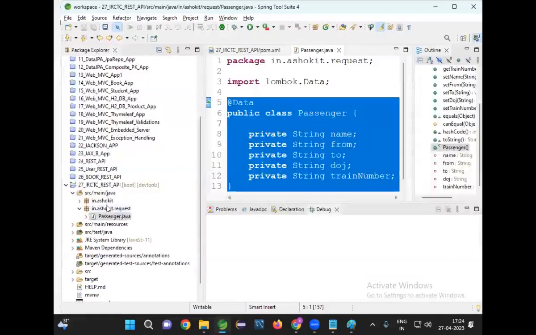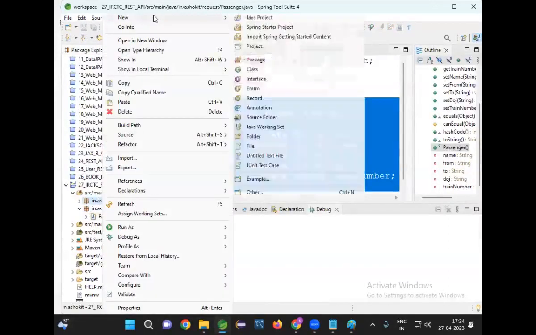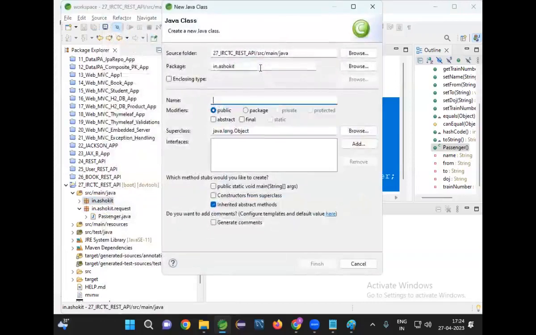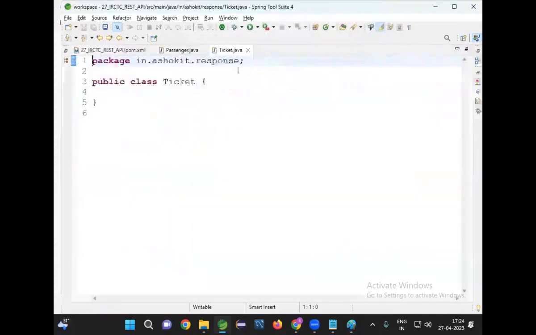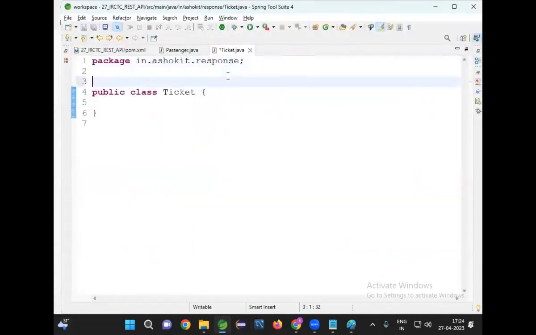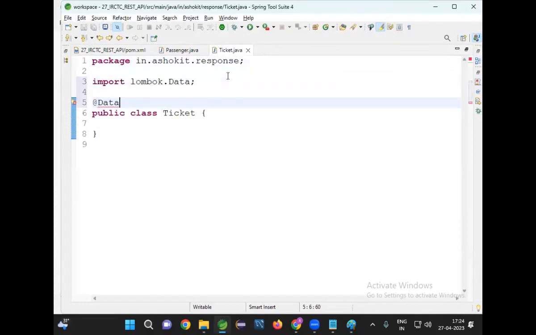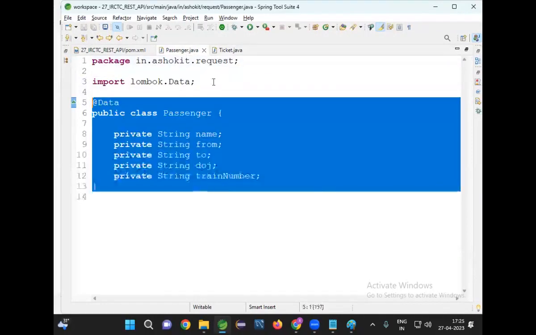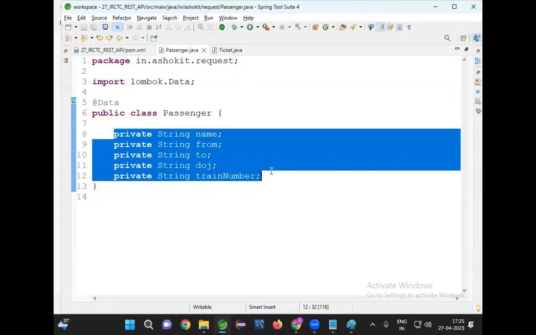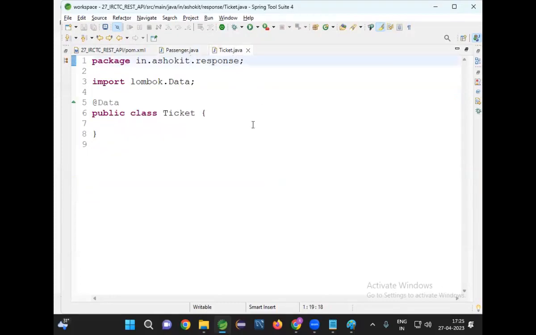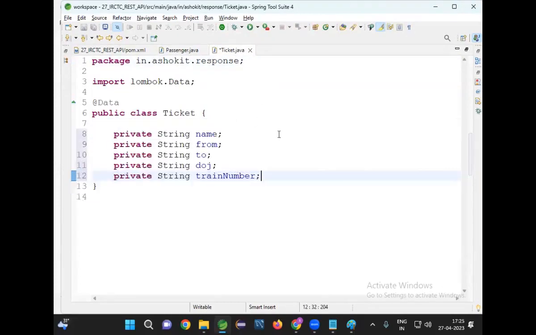So this is my Passenger class, which is used to hold request data. Next, I need to create one more class that is called Ticket. Ticket is used for response. I'm keeping that in the response package. Go for Ticket. So in this class also, I need setters and getters. For that, I'm going for @Data. So in the Passenger, all these details are required in the Ticket also.